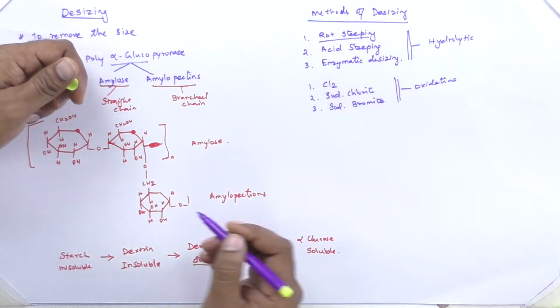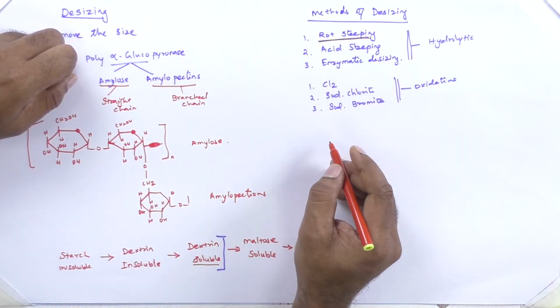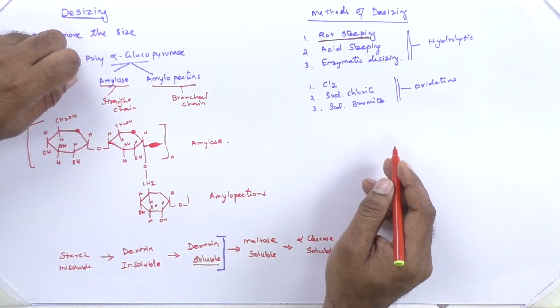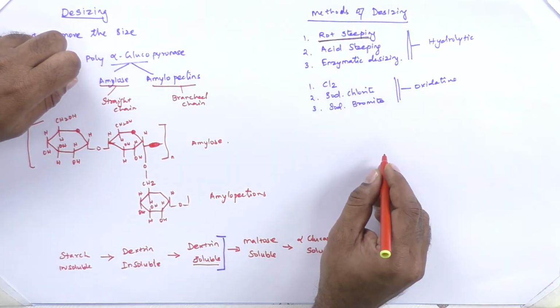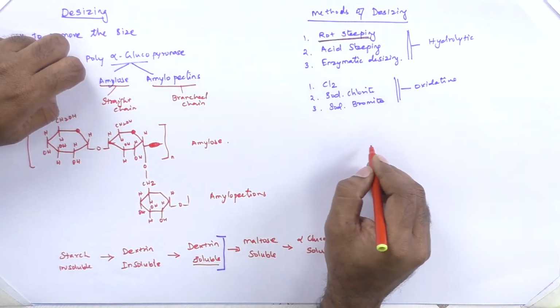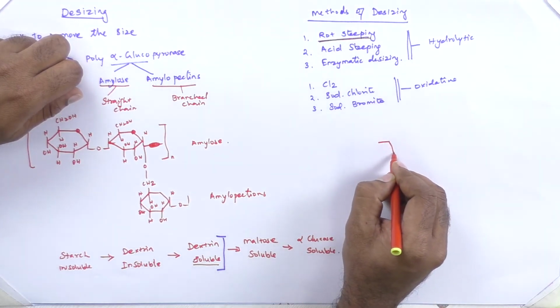The first one is rod steeping. In the rod steeping method, the fabric is passed over the padding mangle by dipping in warm water. Normally the fabric is passed over the trough. So there will be a trough.